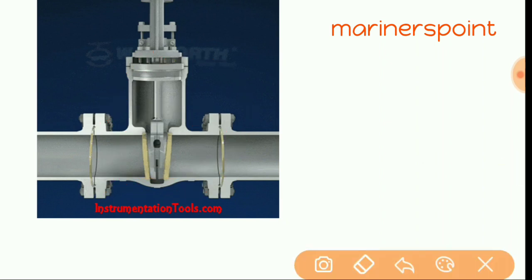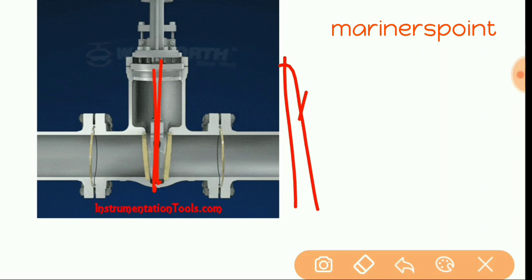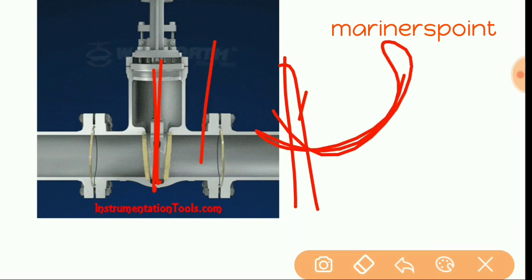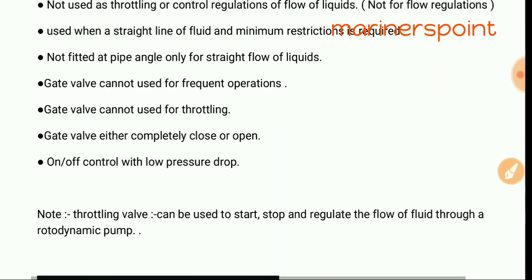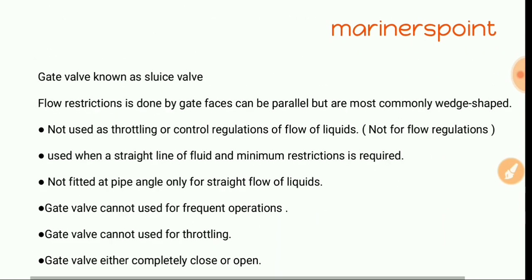When you see the body of the valve, it looks like a gate. Okay, it looks like a gate. In the globe valve, its body looks like a globe, that means like a circle. But in the gate valve there is a partition, so there is some parallel gate. Okay, now come to the one word question.